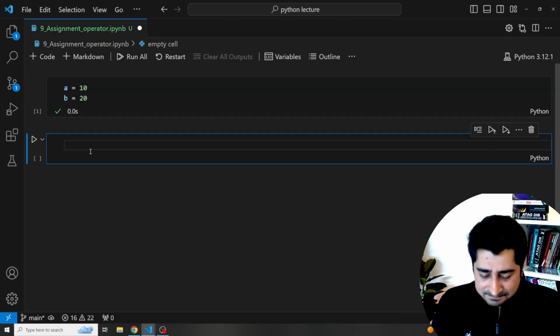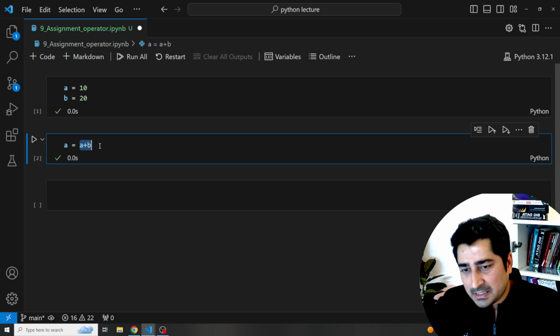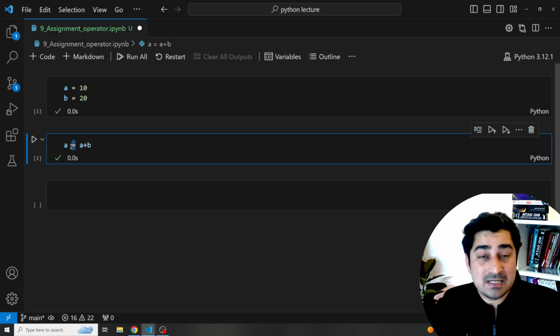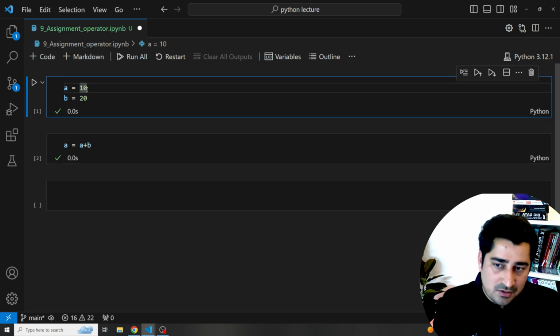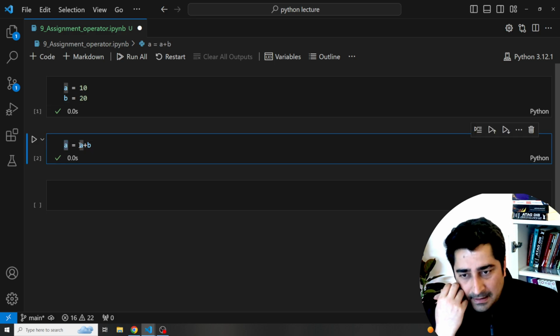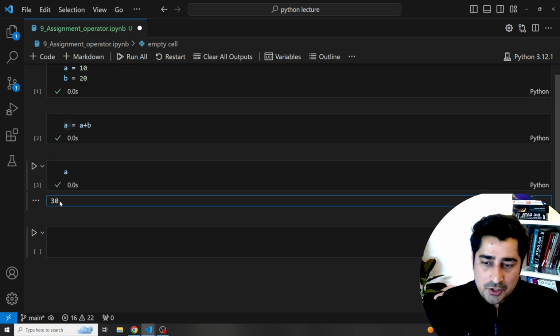Now, here, if I'm going to write A is equals to A plus B. Okay, fine. So now what will be the value of A? So obviously I'm trying to use the assignment operator over here. I'm trying to use equal to in this particular place. So A is equal to what? A plus B. Now what is the current value of A? Current value of A is equals to 10 and current value of B is equals to 20. So A will become 10 plus 20 is equals to 30. Now if I'm going to print A over here, it is going to give me value is equals to 30. That's completely fine, right?